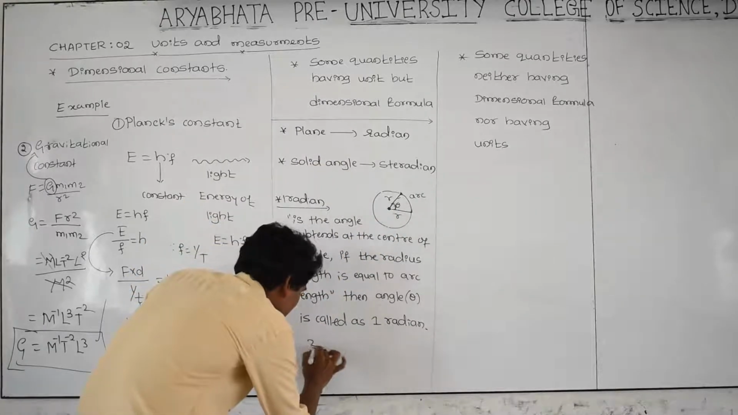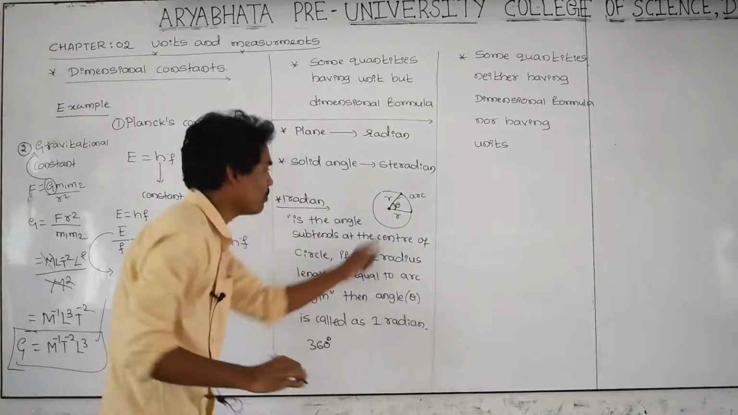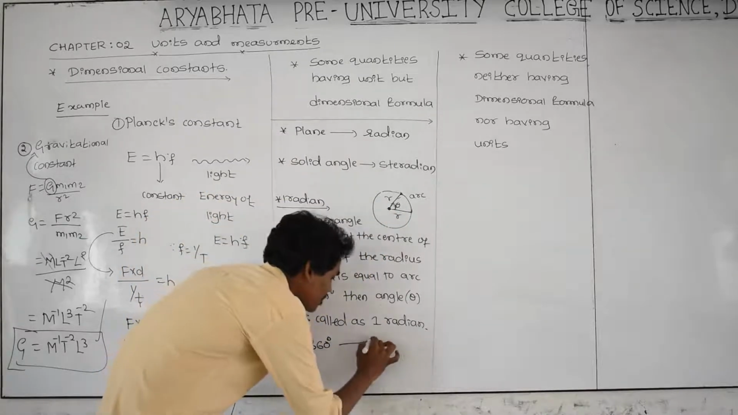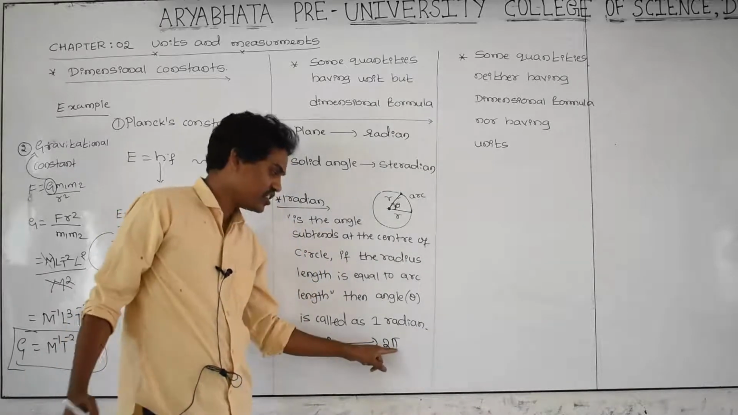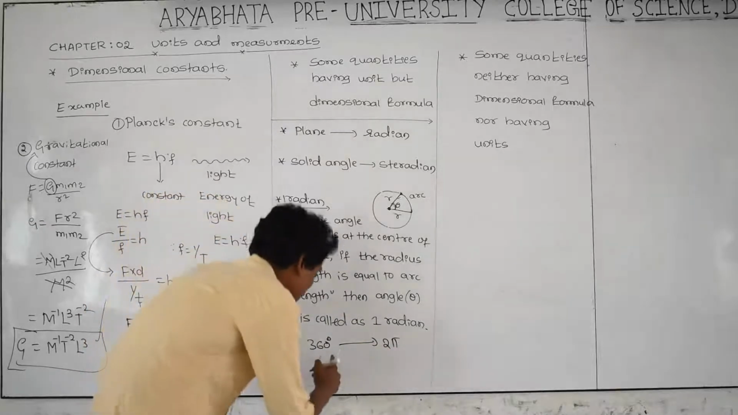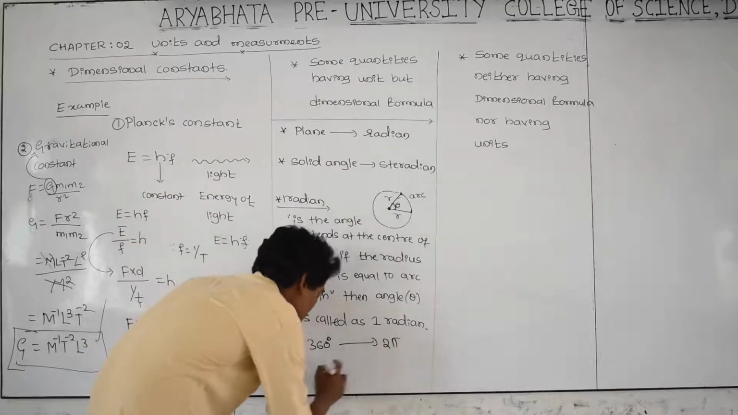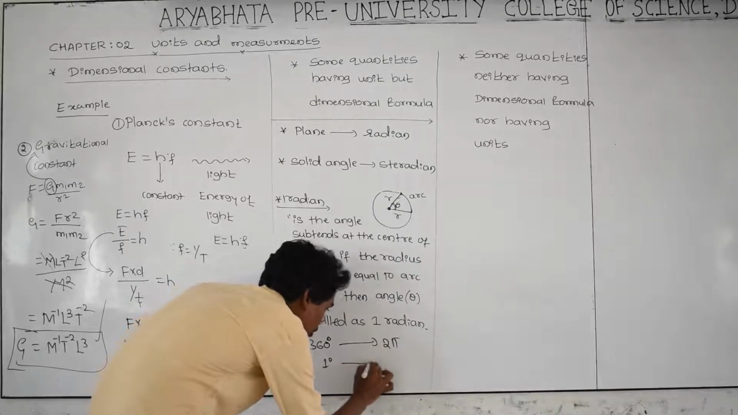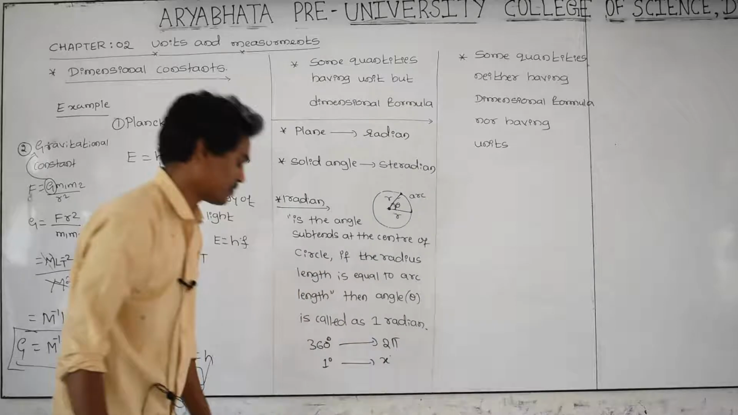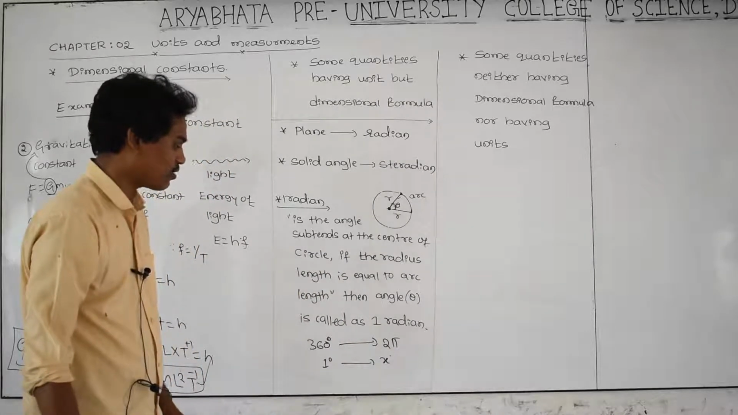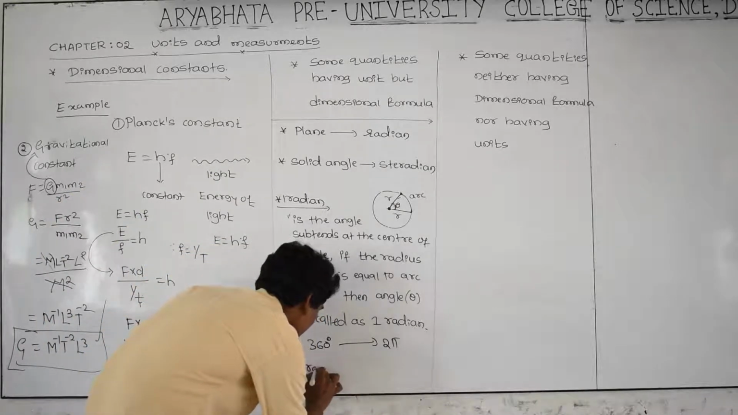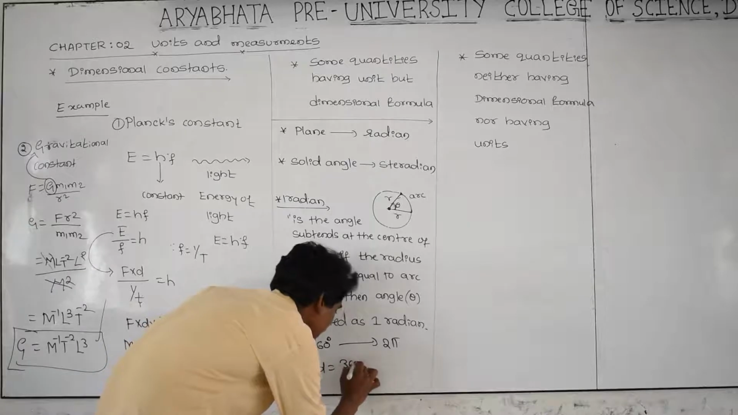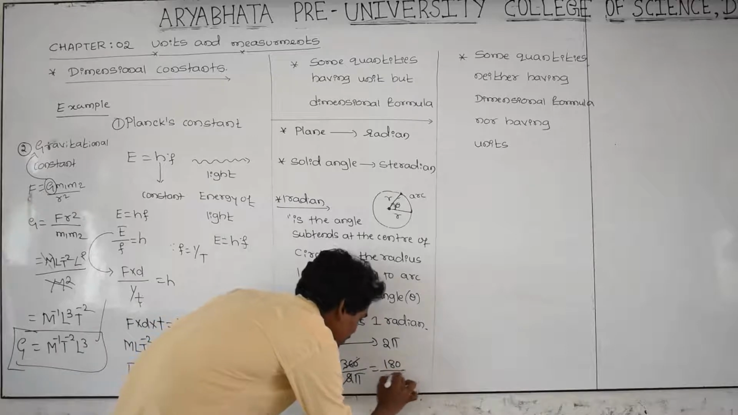Therefore, you know very well, what is the total angle for a complete circle? That is 360 degree. In terms of radian, that is 2 pi. 2 pi radian is 360 degree. This is in the form of degree, this is in radian. Now 360 degree is 2 pi radian, so 1 degree is how much radian? That is x. If we calculate, 1 radian is equal to 360 divided by 2 pi. Then 360 getting cancelled, this is getting 180 by pi.